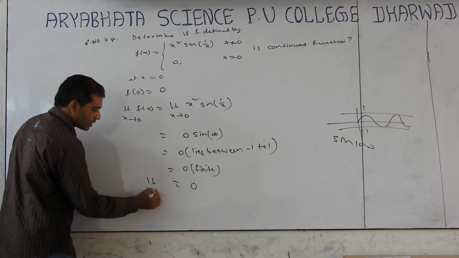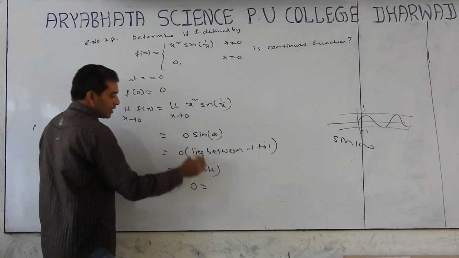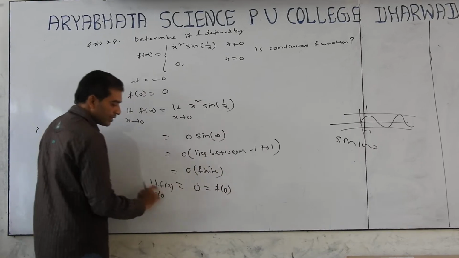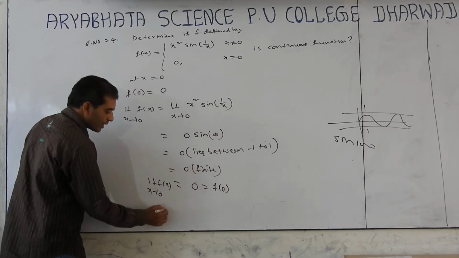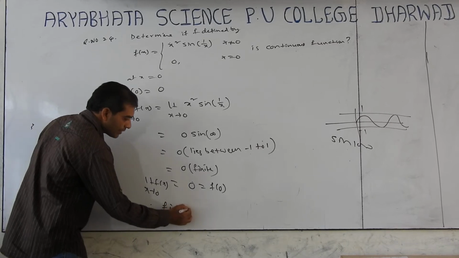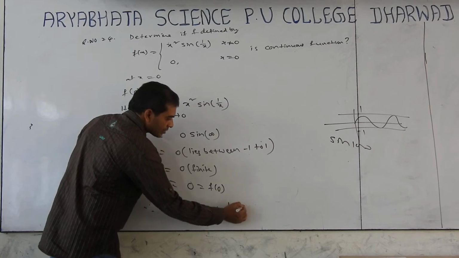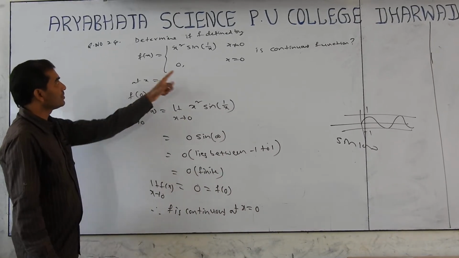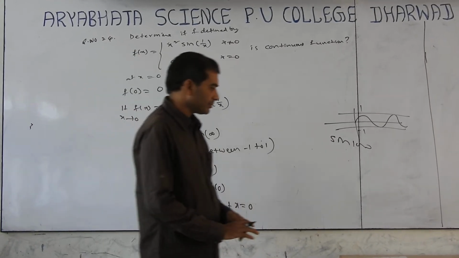Limit as x tends to 0 of f of x equals the function value f of 0. Both are the same. The limit value equals the function value. Therefore, f is continuous at x equal to 0.